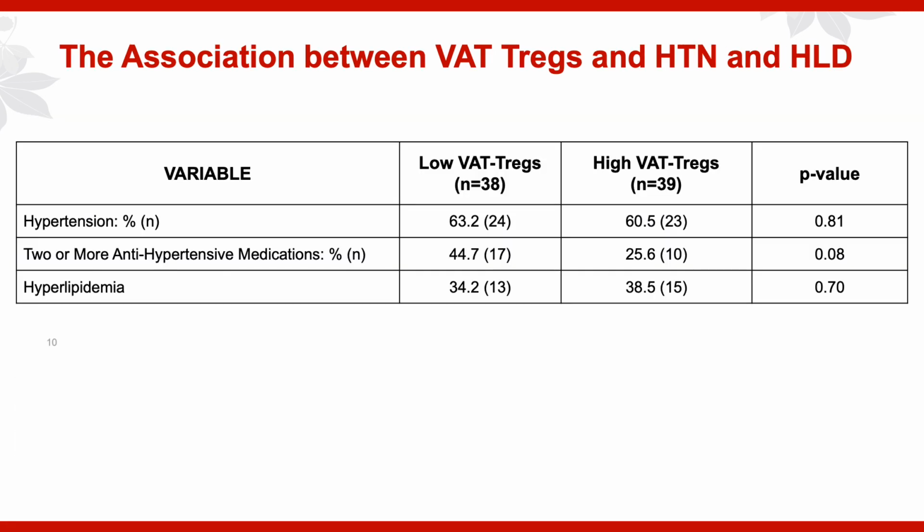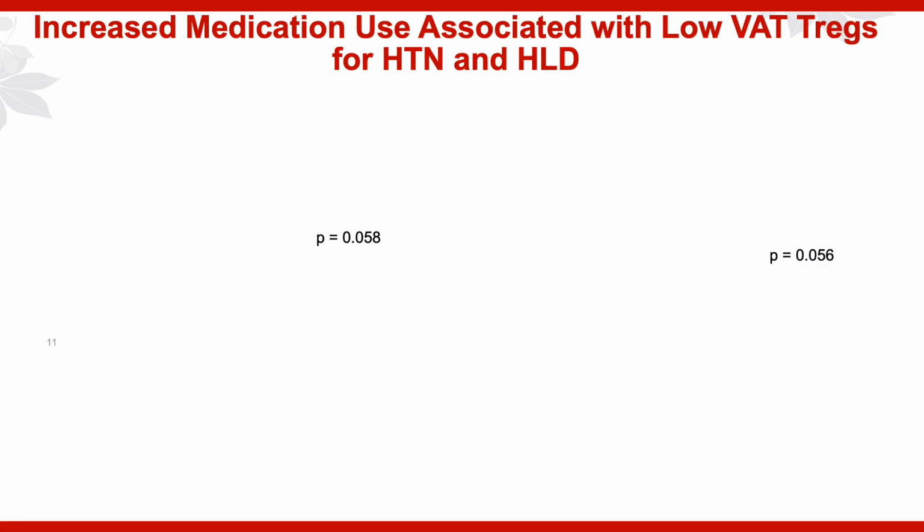When we looked at the association overall between VAT Tregs and hypertension and hyperlipidemia, we again found no significant difference between the prevalence of hypertension and hyperlipidemia between these two cohorts. However, there was a trend in the use of patients requiring 2 or more antihypertensive medications in the low VAT Treg cohort, 44 versus 25%.